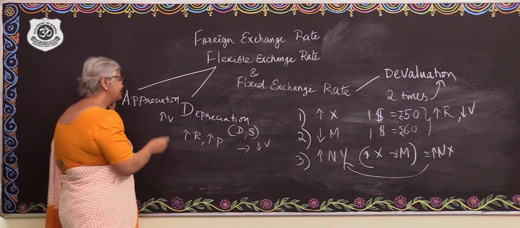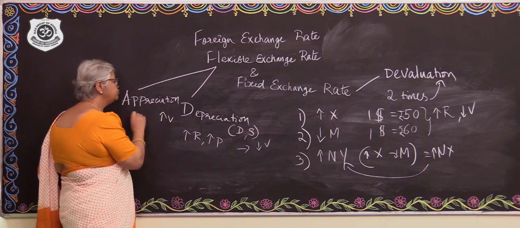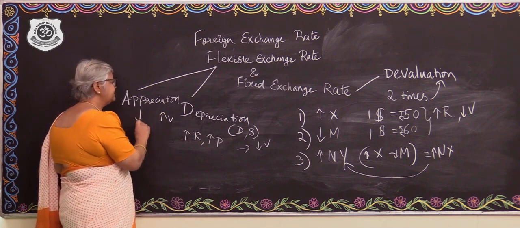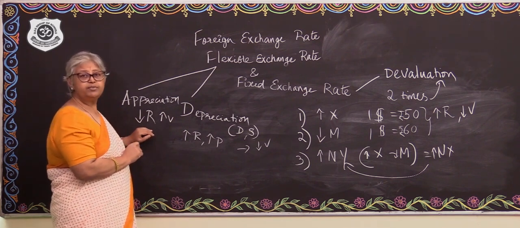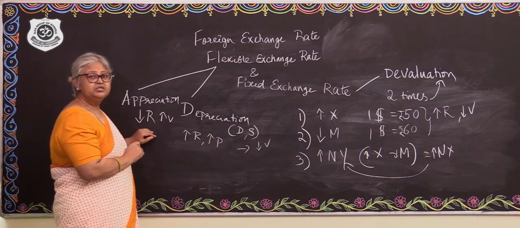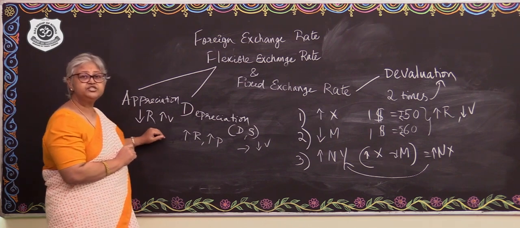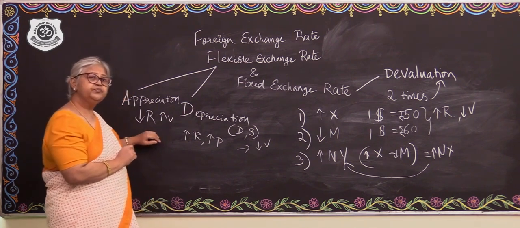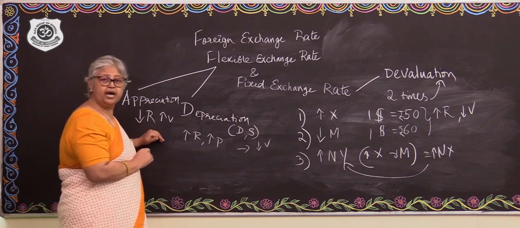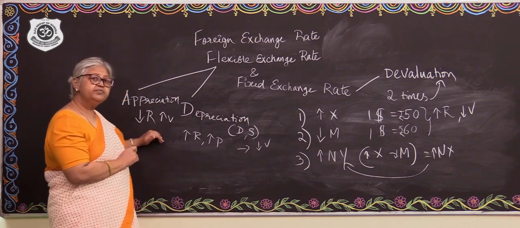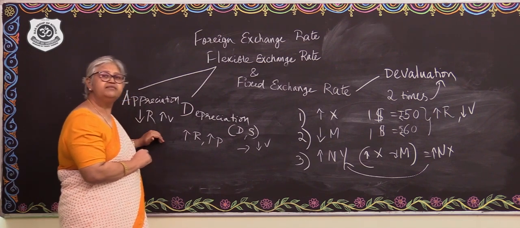Fine? So, increase in value of the currency. And what about the rate? The two are inversely related, isn't it? So, it could happen due to a low rate or a low price. In the foreign exchange market, when the rate is going to go down, that would mean the currency has become stronger in value.